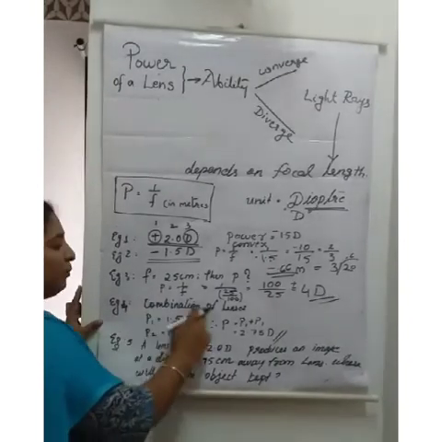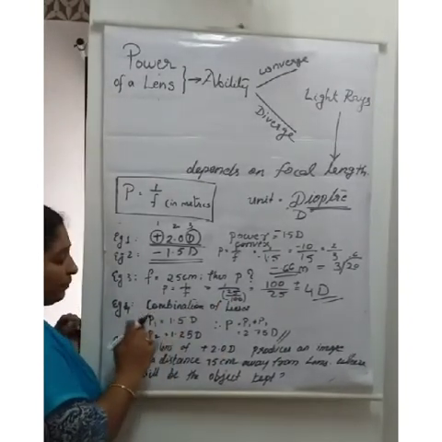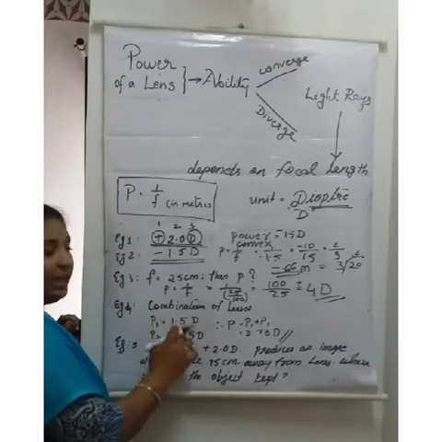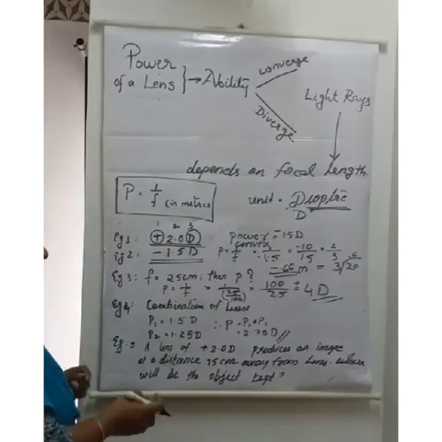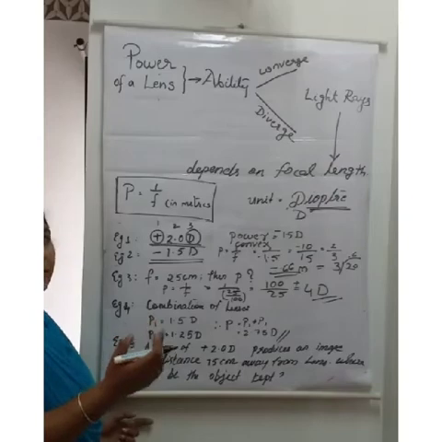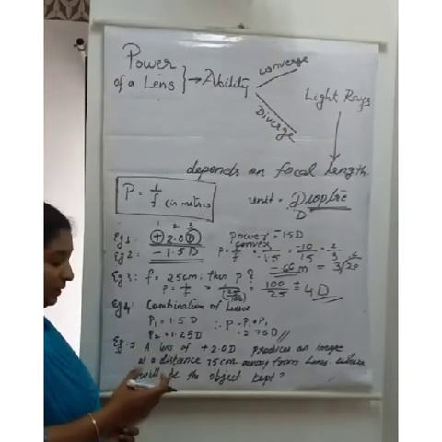It is the sum of these two individual powers. For a combination of lenses, how can I find the power? It is the sum of the individual powers.